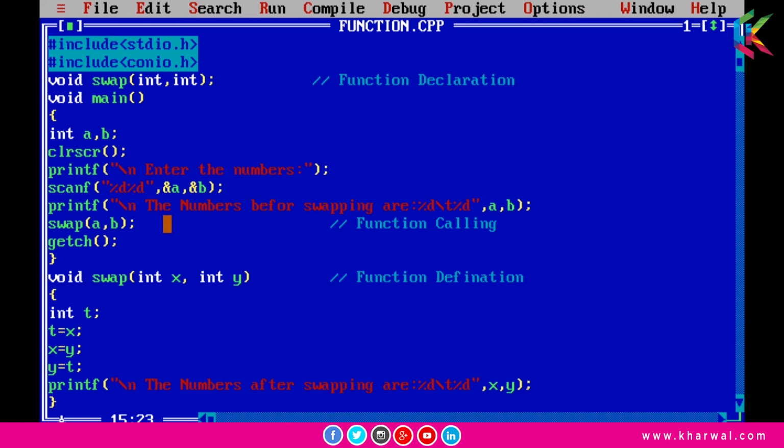And now this is the function call, and we are passing these two variables a and b to this function swap. So basically I am passing the values of a and b to this function, and when the function call takes place, the value of a will be passed to x and the value of b will be passed to y. So these a and b are the arguments here. The number of arguments in the function call must be the same as the number of parameters in the function definition, and this number can be 0, and the maximum number of arguments and the corresponding parameters can be 253 for a single function.